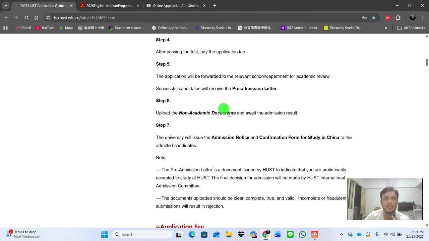Pay the application fee, and then the application will be forwarded to the relevant school department for academic review, and the successful candidate will get a pre-admission letter. And you can use that admission letter for the university to issue an admission notice and confirmation form for study in China to the admission candidate. And you can use that pre-admission letter for a scholarship.